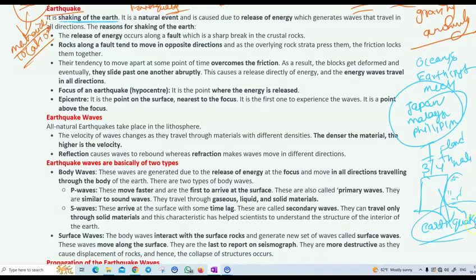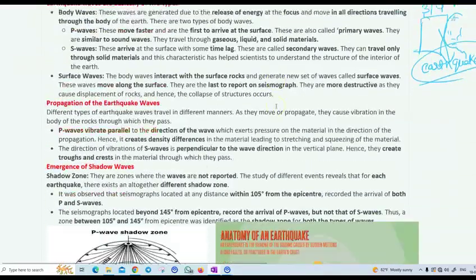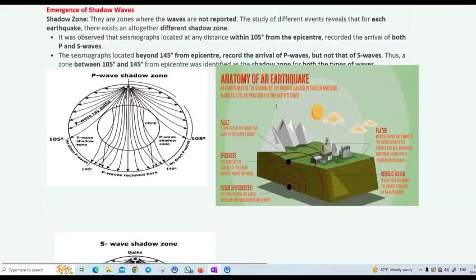Okay, earthquakes are basically natural events, caused due to the release of energy, which generates waves that travel in all directions. I'll show you one diagram about earthquakes. Let's see the anatomy of an earthquake.